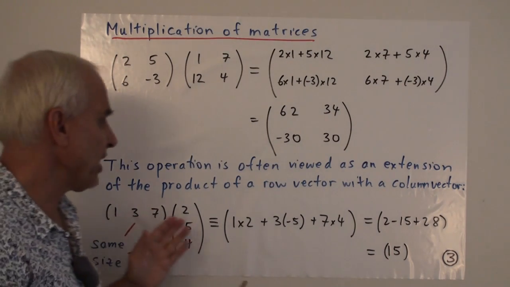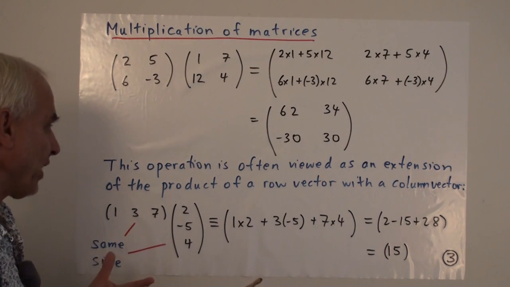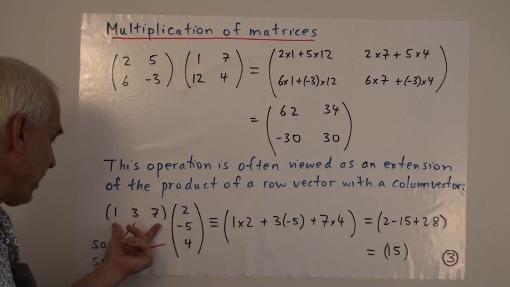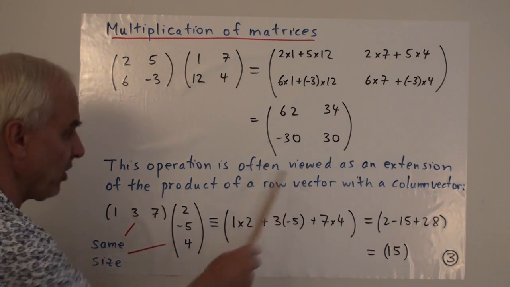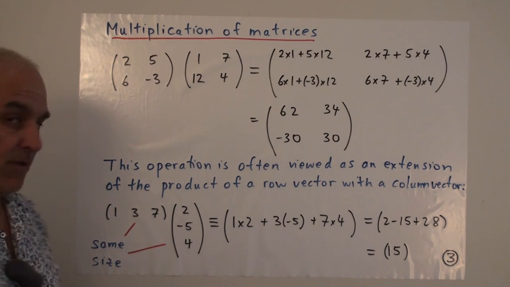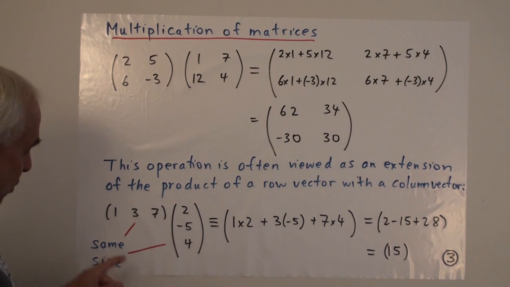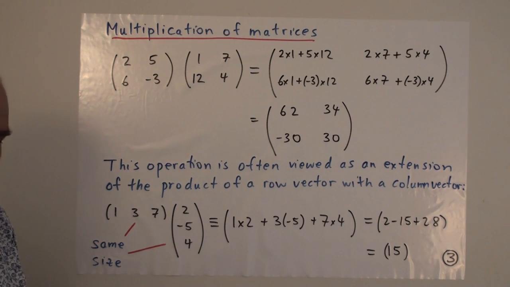So this operation is often viewed as an extension of a more elementary operation of just multiplying a single row vector by a single column vector. So if we have, say, a slightly larger vector, a vector with 3 components there and 3 components there, we can also multiply these two. The important thing is that they have the same size.